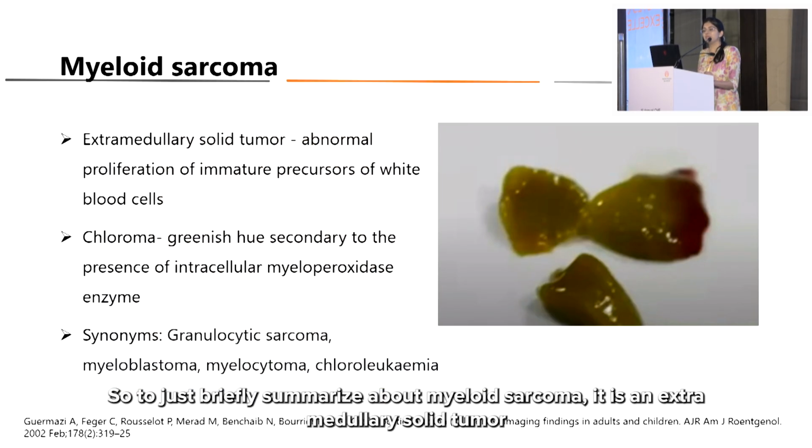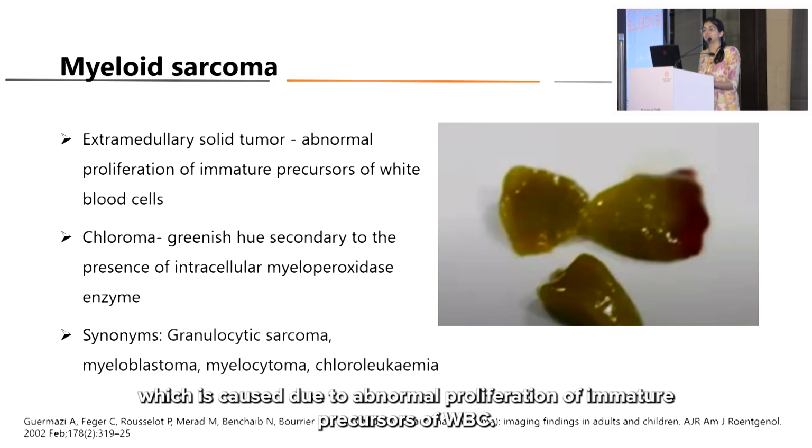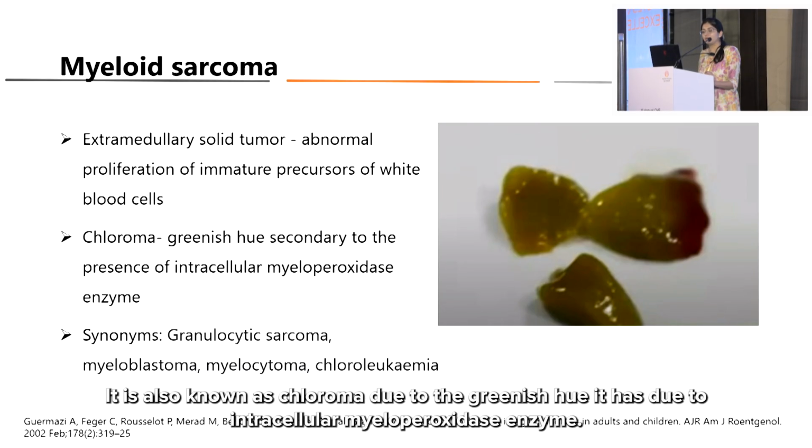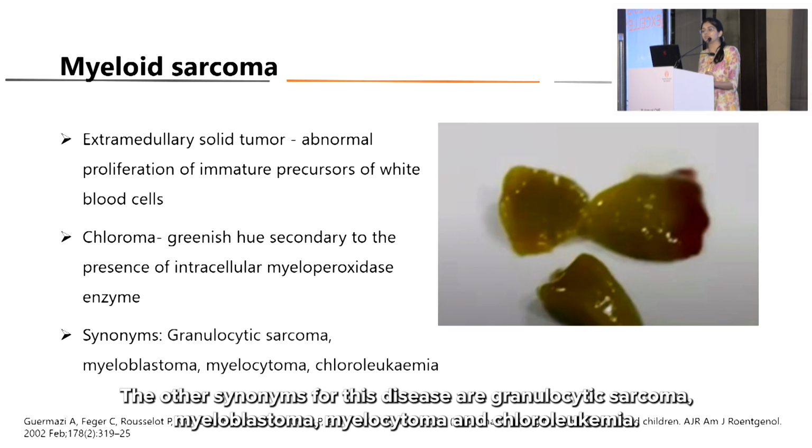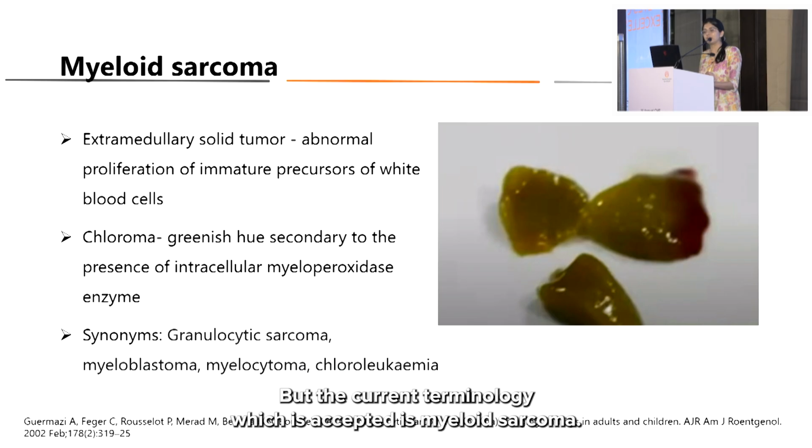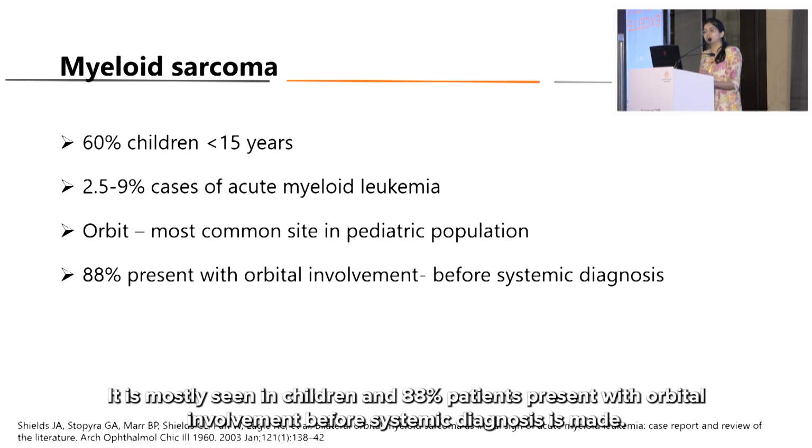So to just briefly summarize about myeloid sarcoma, it is an extramedullary solid tumor which is caused due to abnormal proliferation of immature precursors of WBC. It is also known as chloroma due to the greenish hue it has due to intracellular myeloperoxidase enzyme. The other synonyms for this disease are granulocytic sarcoma, myeloblastoma, myelocytoma and chloroleukemia. But the current terminology which is accepted is myeloid sarcoma. It is mostly seen in children, and 88% patients present with orbital involvement before systemic diagnosis is made.